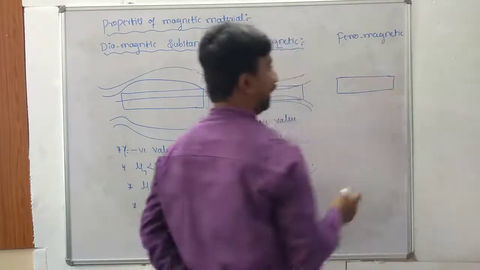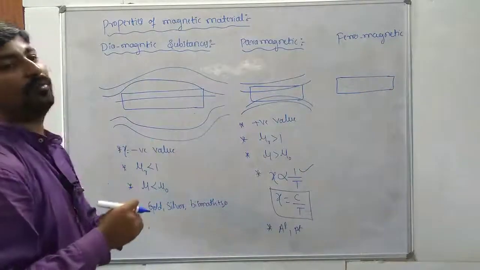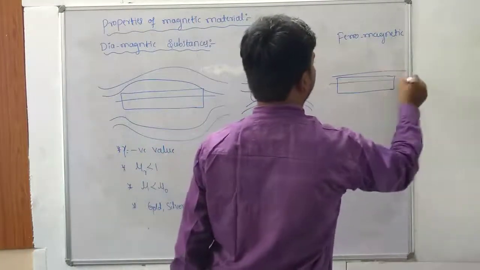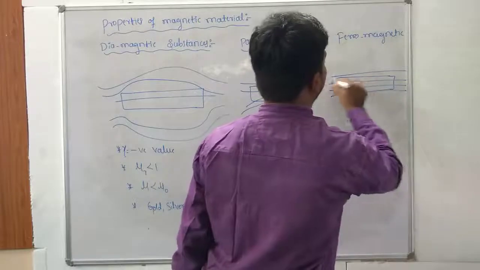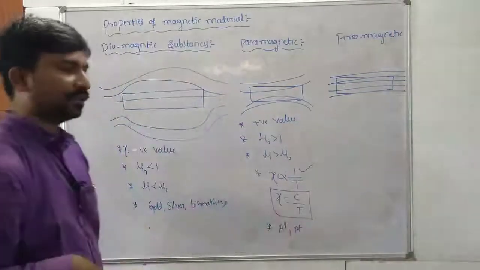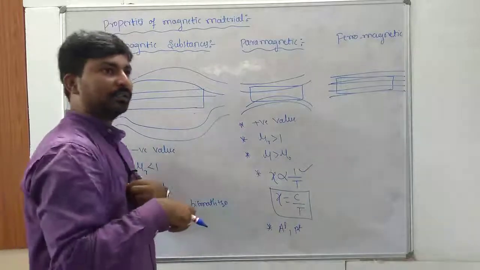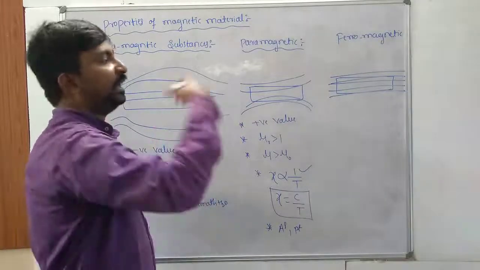The magnetic field lines are strongly bound or strongly attracted. So you can draw a straight line. Strongly attracted. Next, inside the ferromagnetic material, the magnetic field is strongly increased.